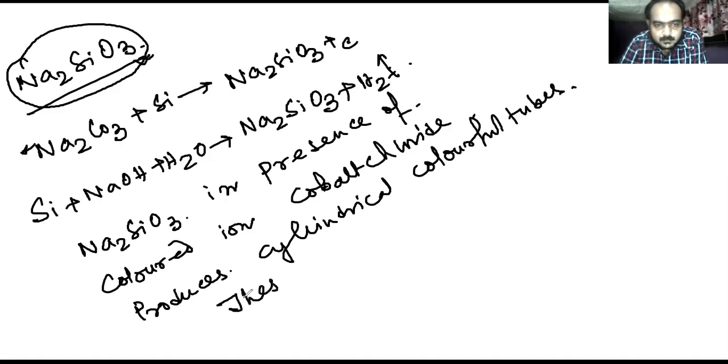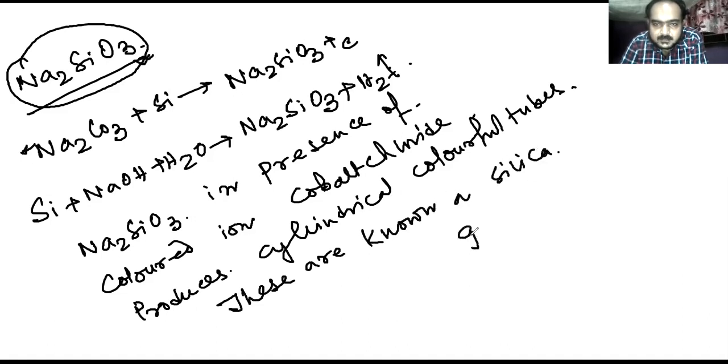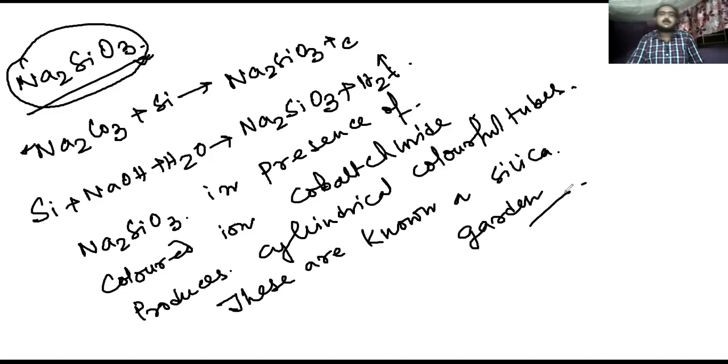These are known as silica gardens. So this is the end of silicon. Here we are ending silicon. So we have done the preparation of silicon, some properties of silicon, silicone and its uses, silicates, different types of silicates, orthosilicates and pyrosilicates, and then sodium silicate and then silicon carbide. So this is the end of your silicon.